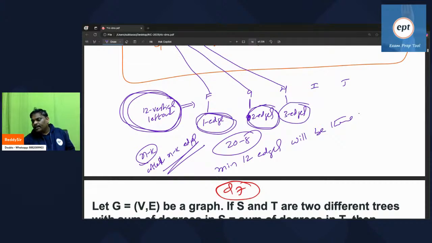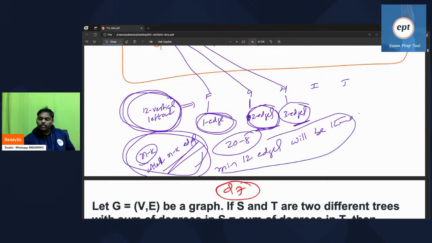One thing is guaranteed, minimum one edge will come. Every person will give minimum one edge. More edges also he can give. That is the reason the answer is at least n minus k edges. That is the minimum. 20 minus 8, 12. Minimum 12 edges will be there, because cycle is also allowed.